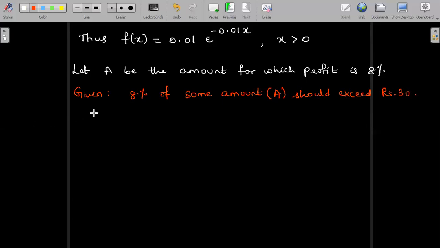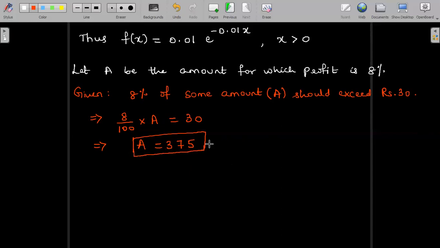And this implies for us 8% of the amount A is equated to 30 in order to know what is that amount A for which the profit is 8%. So A is equal to 375 approximately by cross multiplying. Rupees 375.